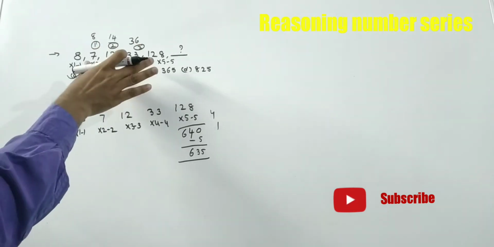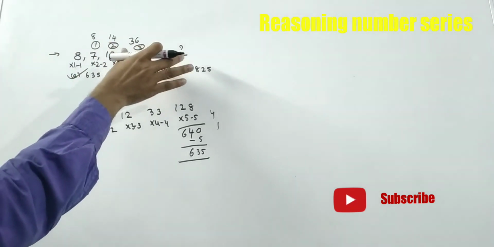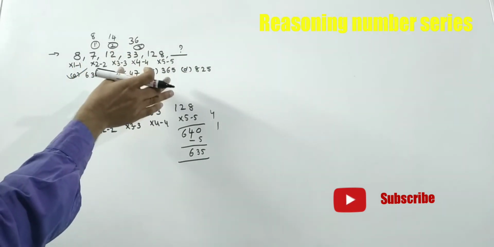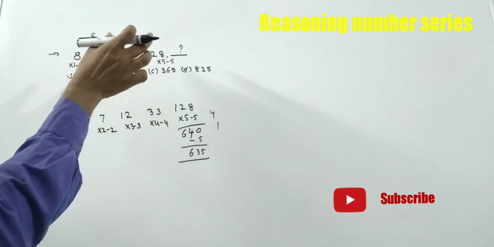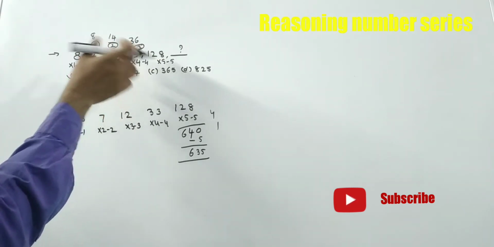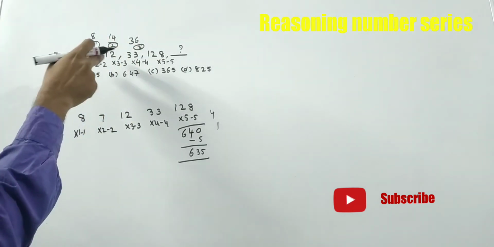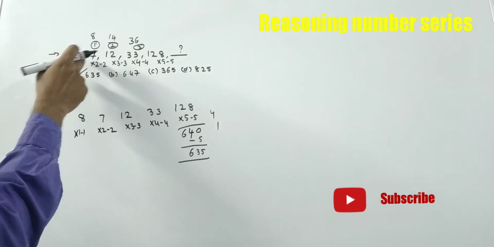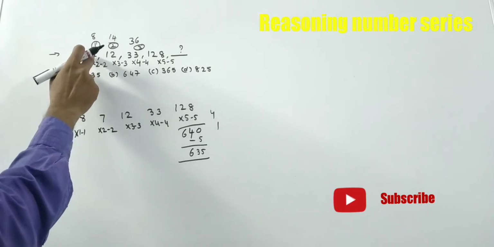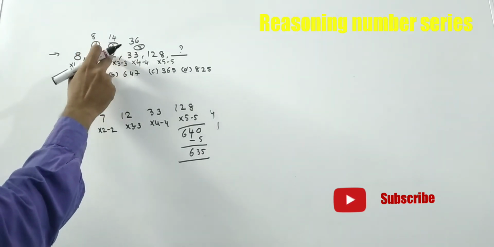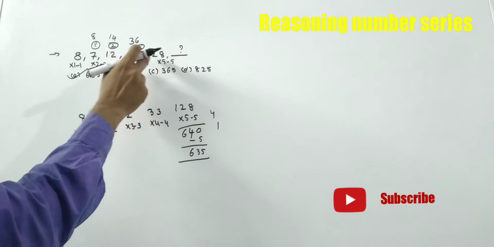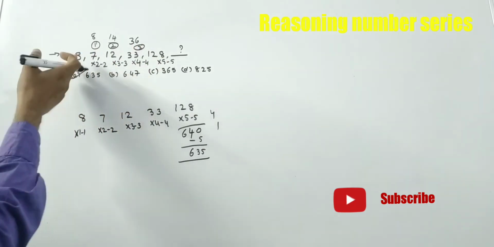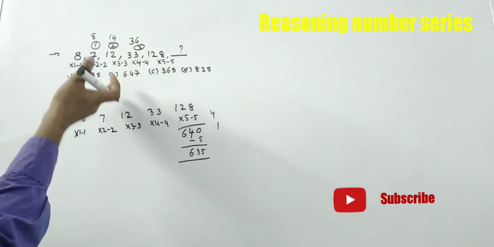I just observed whether these numbers are near any squares or cubes or multiples of the previous number. The given numbers are multiples of the previous number, and there I got the logic. 7 is nearer to a multiple of 8, 12 is nearer to a multiple of 7, 33 is nearer to a multiple of 12, and 128 is nearer to a multiple of 33. Then I found the logic and got the answer.